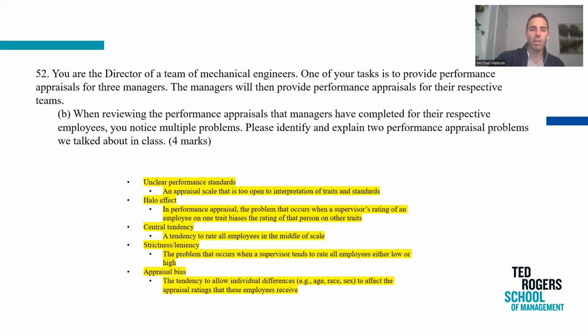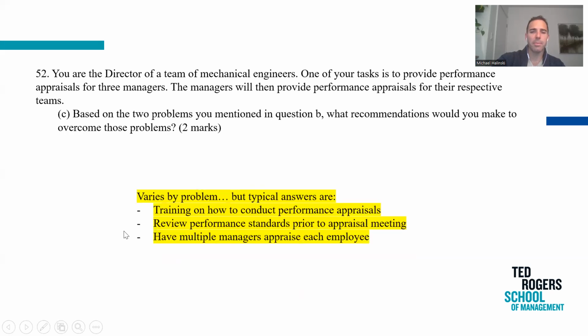So for example, if we went with central tendency, okay, if that was the problem you identified, a good answer for that would be actually training the manager on what would be recognized as a low, medium, and high score relating to each factor. Okay, so training the manager could be one way to overcome that error or that issue or that bias. So the same thing for strictness and leniency. It could be to, I guess I have a couple of broader examples here.